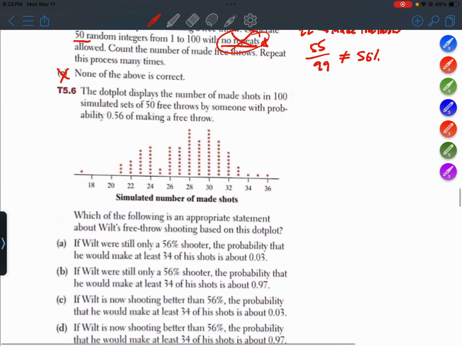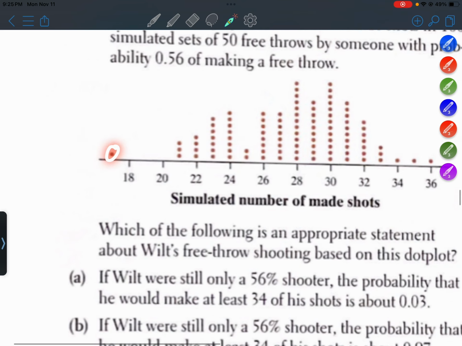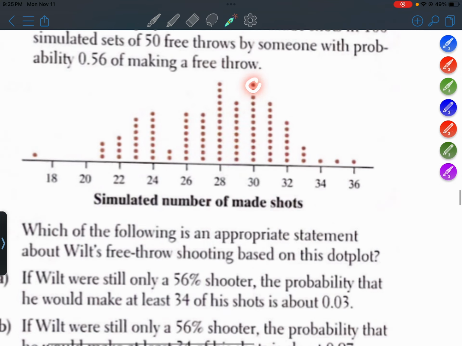All right, question 6. The dot plot displays the number of made shots in 100 simulated sets of 50 free throws. Okay, so think about it. This dot represents a simulation where he made 36 out of 50 shots. This dot represents a simulation where I'm going to guess that's 17 out of 50 shots. And this dot here represents a simulation where we made 30 out of 50 shots.